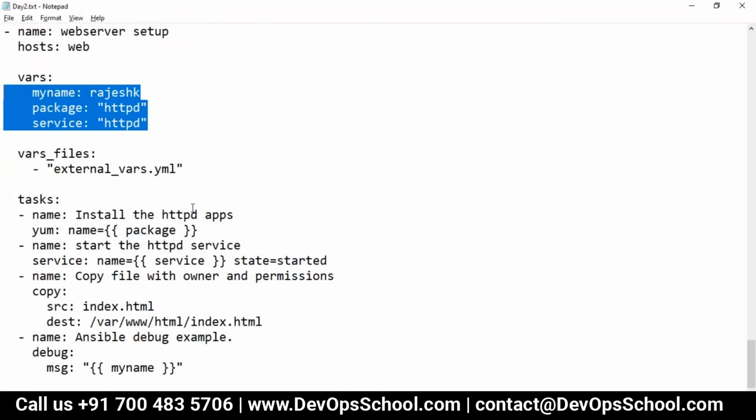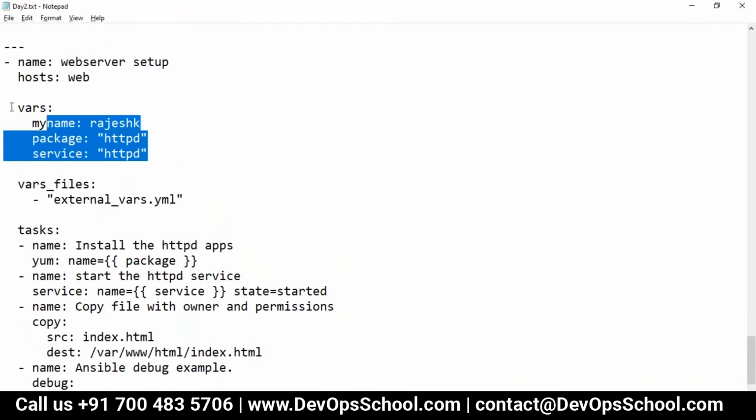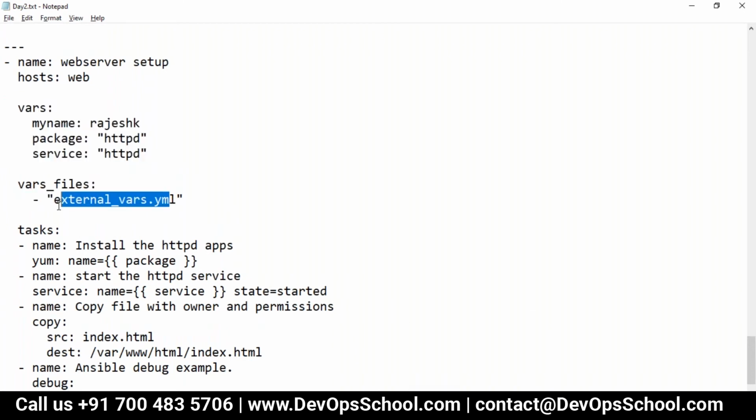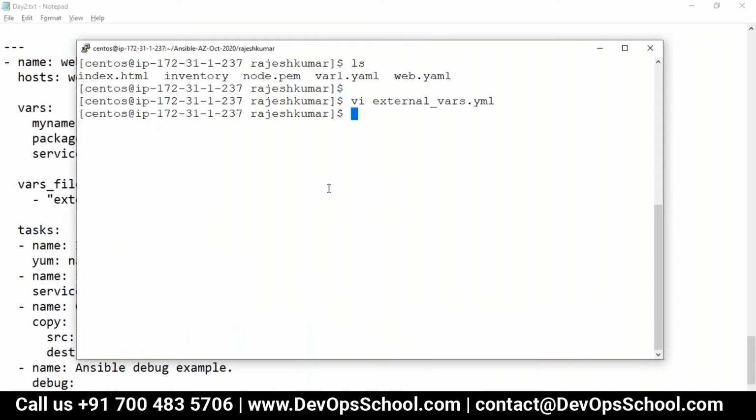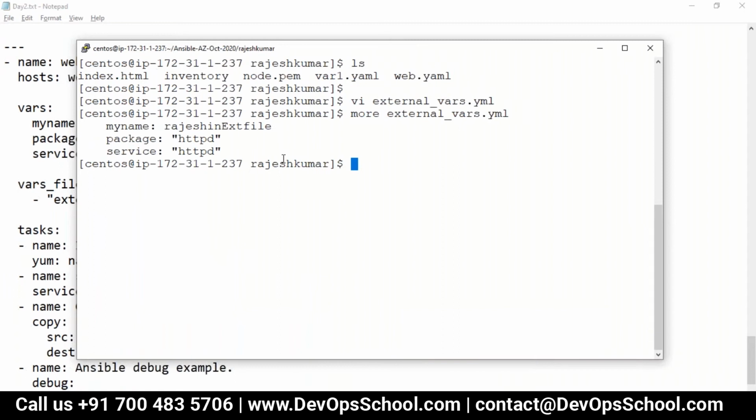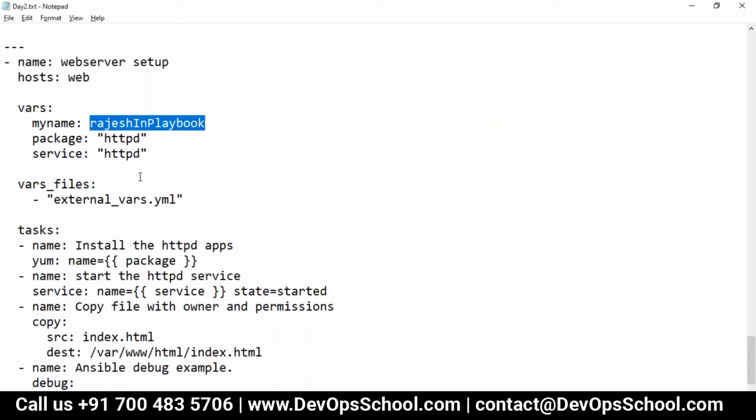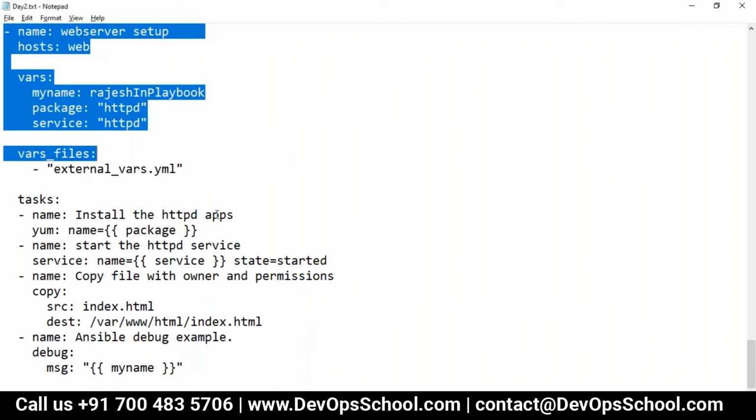Anyway, I'm showing you right now so you understand that these variables are here also, and these variables are in these files also. The only difference is Rajesh K in Rajesh in playbook. See here, Rajesh in playbook, and here I declared Rajesh in external file. That's all. So can we use this now, guys?